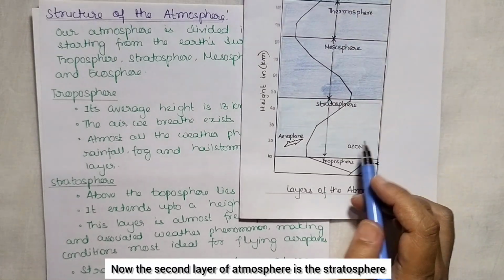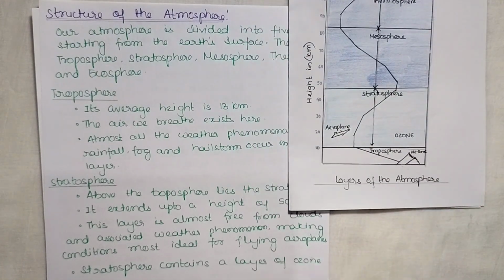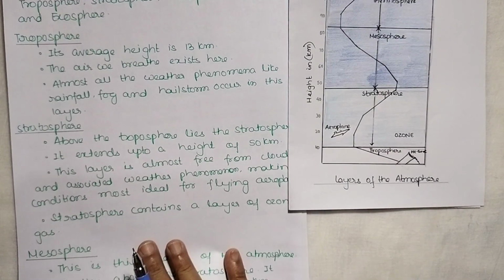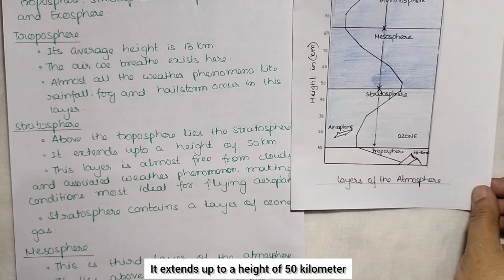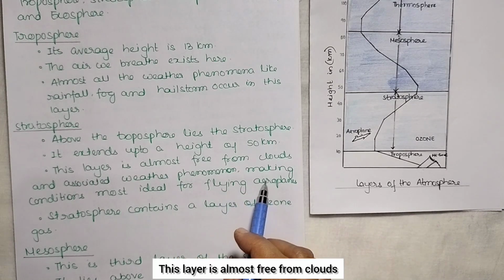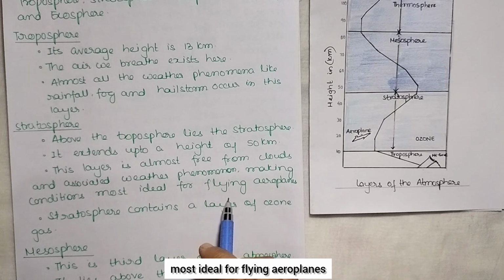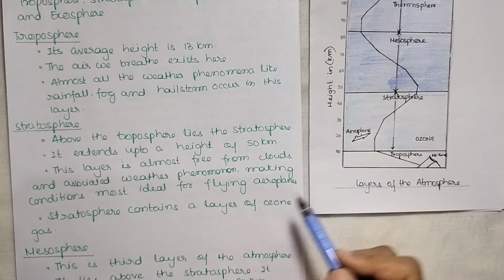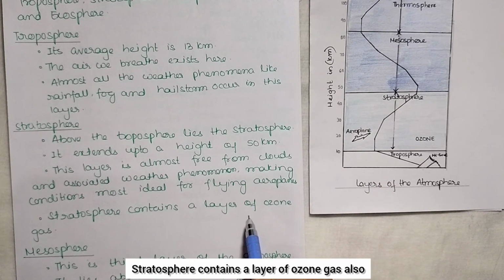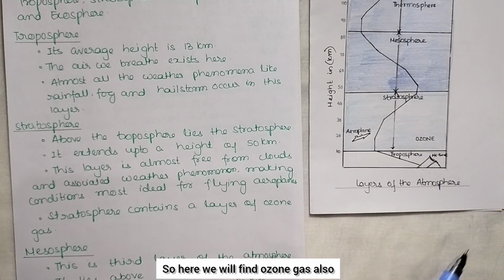Now the second layer of atmosphere is the stratosphere. Above the troposphere lies the stratosphere. It extends up to a height of 50 kilometer. This layer is almost free from clouds and associated weather phenomena, making conditions most ideal for flying aeroplanes. Stratosphere contains a layer of ozone gas also. So here we will find ozone gas also.